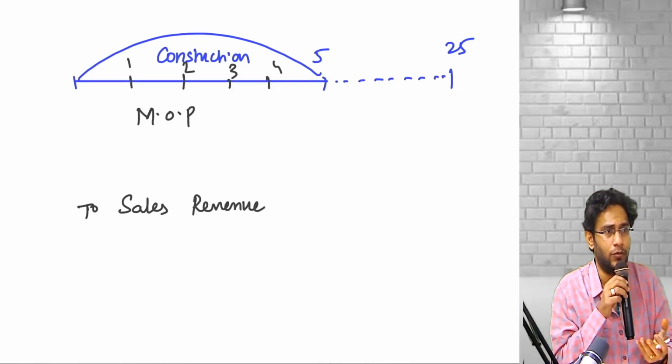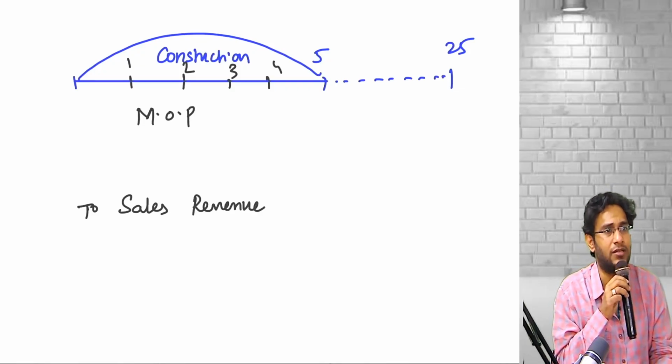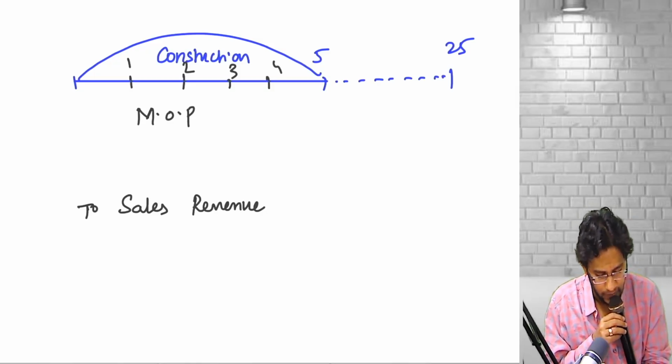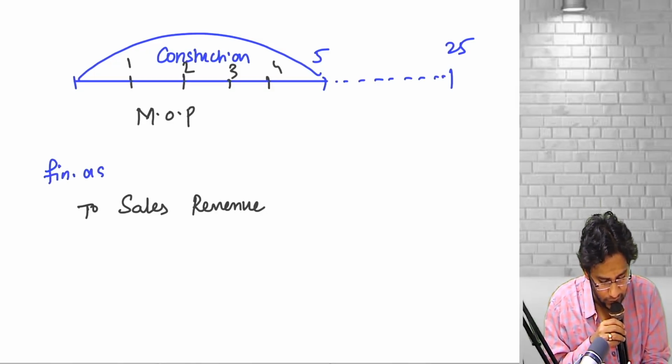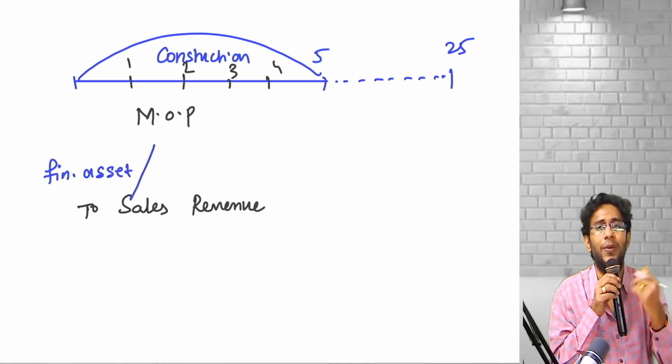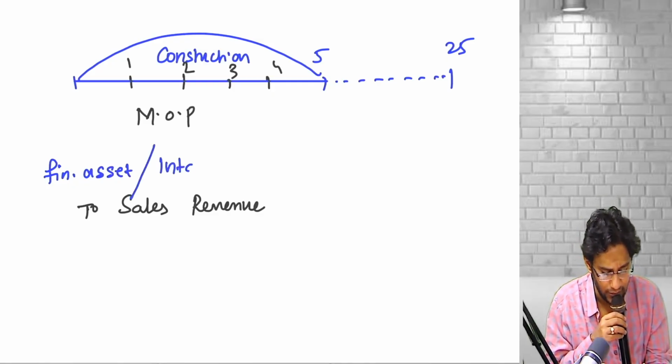If you debit, no, because if you are receiving it is cash. If it is receivable, then if it is cash receivable from the government, you will have to create a financial asset. If the government is going to give you ultimately a license, then you have to create an intangible asset.